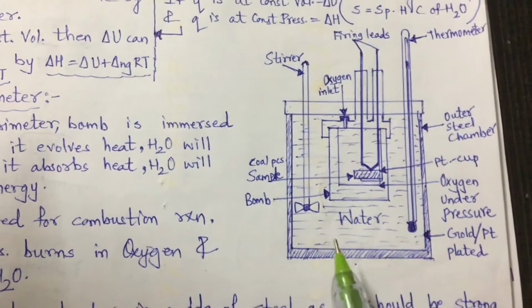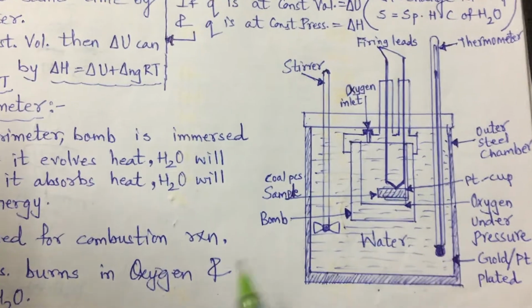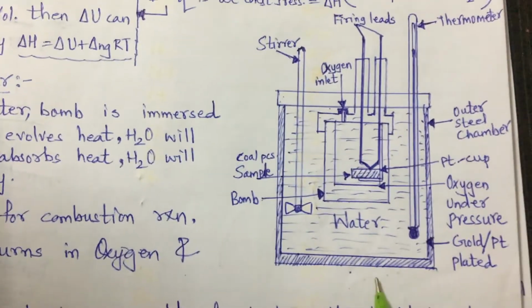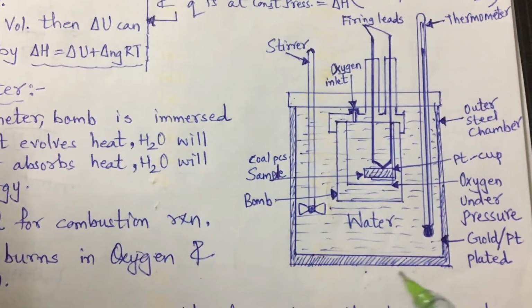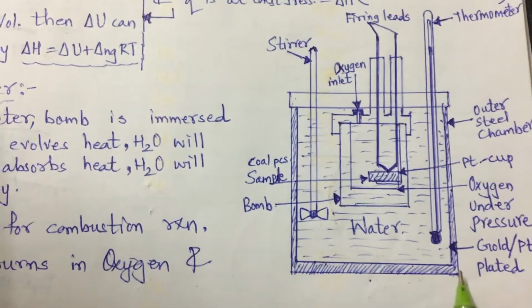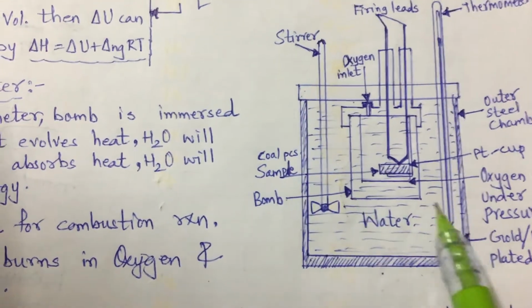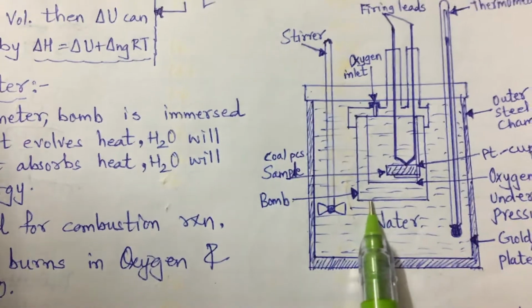It is already given in a textbook, but here I can explain along with the figure I have drawn. This is the outer chamber, which is made up of steel, and inside this steel the lining of the chamber is of either gold or platinum plated. Now this portion which is kept inside within the water bath is called the bomb.